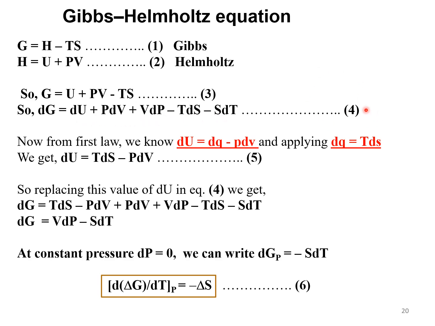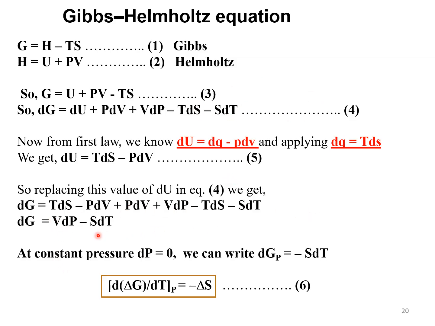Let it be equation number 4. From the first law of thermodynamics, we know that dU is equal to dq minus PdV, and applying dq is equal to TdS, the equation becomes dU is equal to TdS minus PdV. By replacing the value of dU in equation 4, we get the above expression.